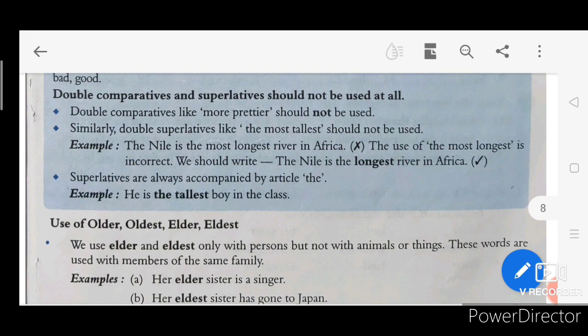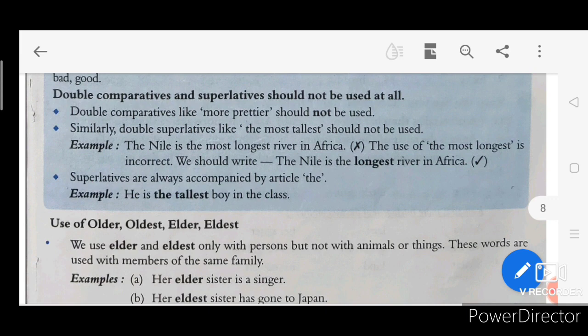Now the last topic is the use of older, oldest, elder, eldest. Where do we use these words? See, in order to compare your siblings, like if you have to tell that you have a younger brother, then what do you use? Smaller, which is wrong. He is younger than you, not smaller than you.